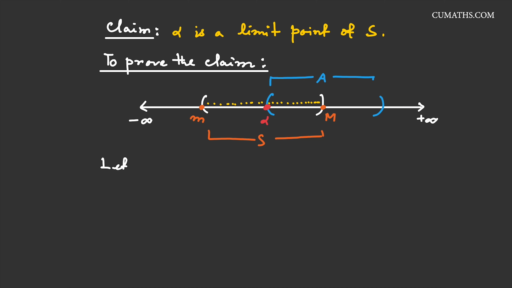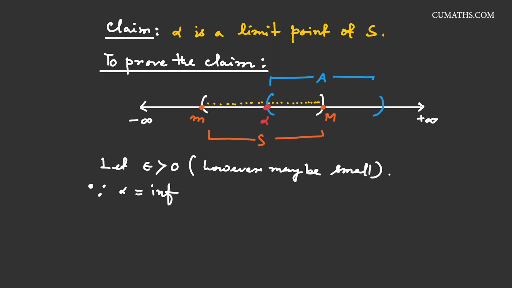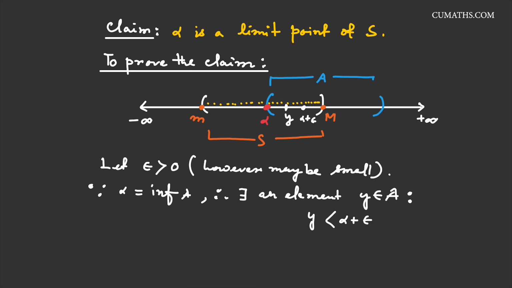Now let us choose epsilon greater than 0, however small, since alpha is equal to the infimum of A. So by the definition of infimum, there must exist an element y belonging to A such that y is less than alpha plus epsilon. This is by the definition of infimum. In our diagram, we get some element y. Suppose here, this is our y. This y must be less than alpha plus epsilon.